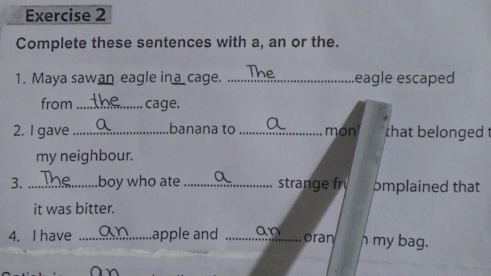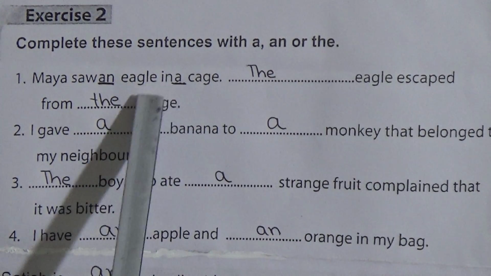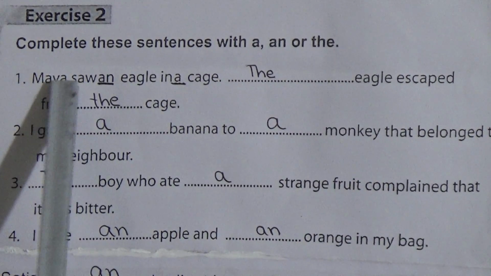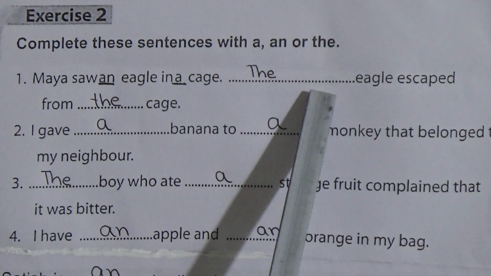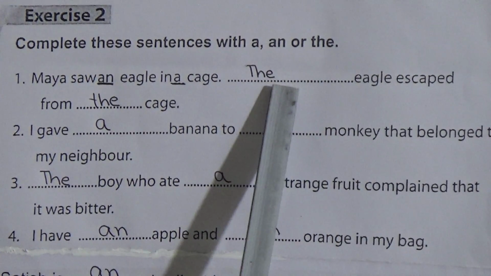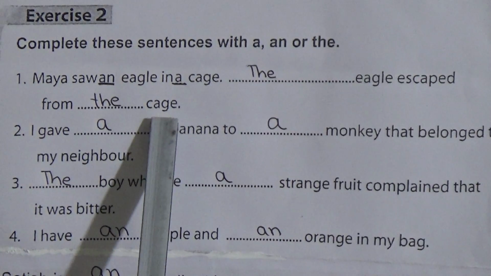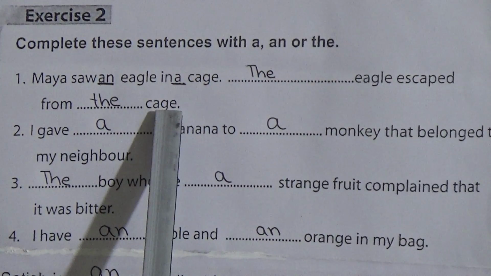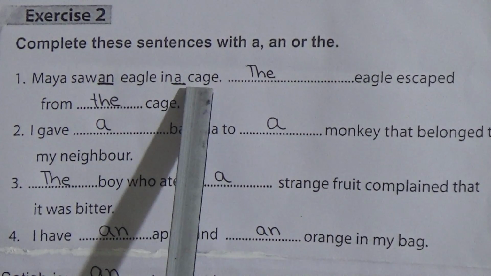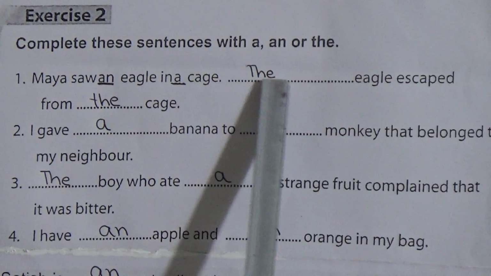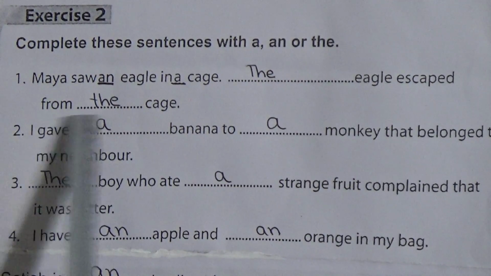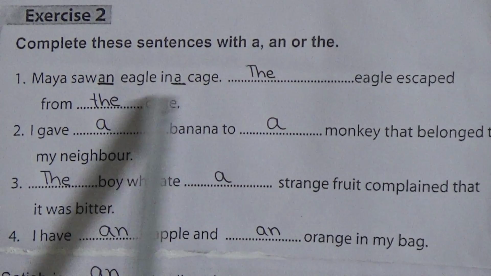We have to know this eagle from before, so we write here the, and we already know this cage too, so we write: the eagle escaped from the cage.